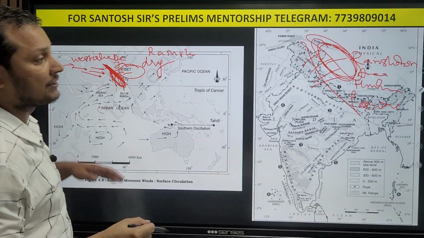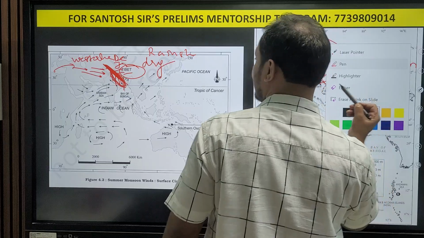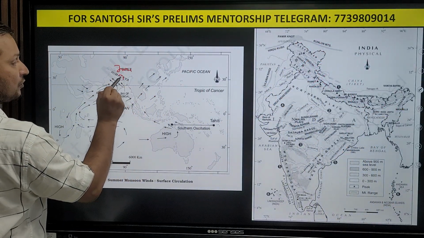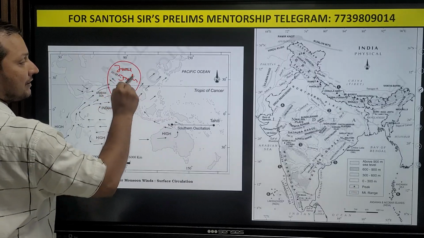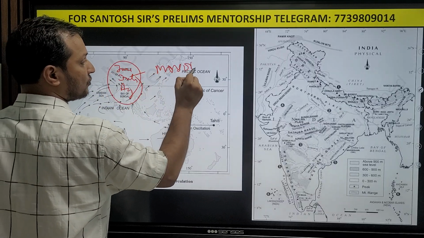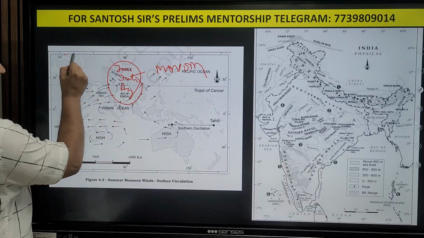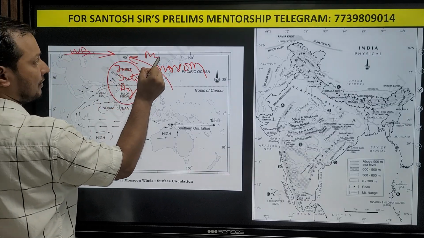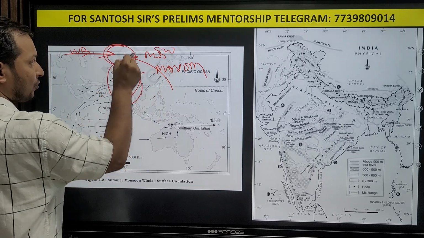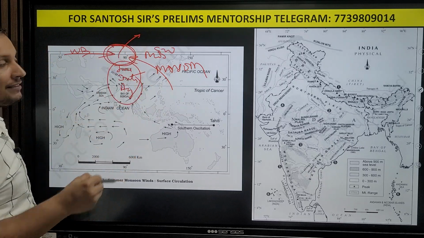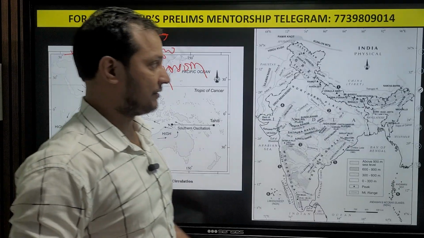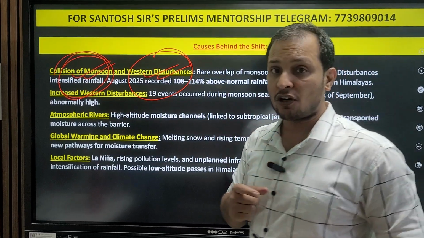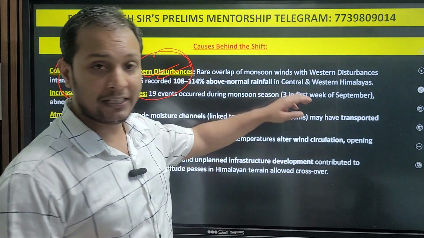But for the first time, they are there even in June, July, August, which are monsoon months. So from here western disturbances are coming, and from here the southwest monsoon is coming, and this collision is taking the monsoonal winds into Tibet. That is the first reason. You should know about western disturbance also. This is a very important concept in your geography. What are western disturbances? I am going to explain in the next slide.